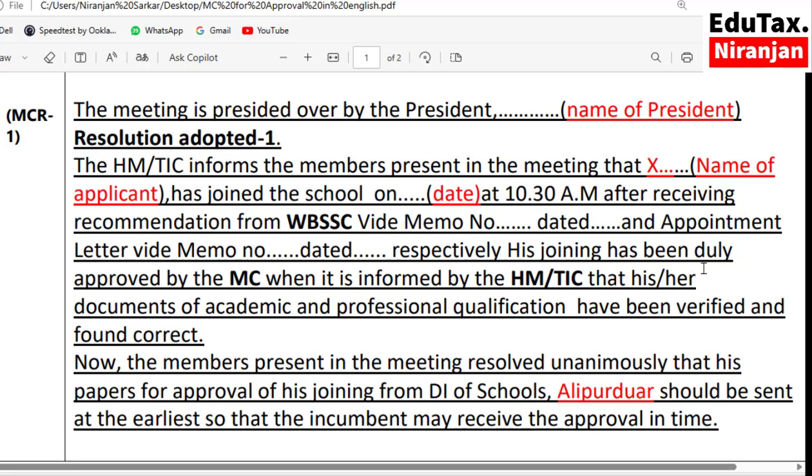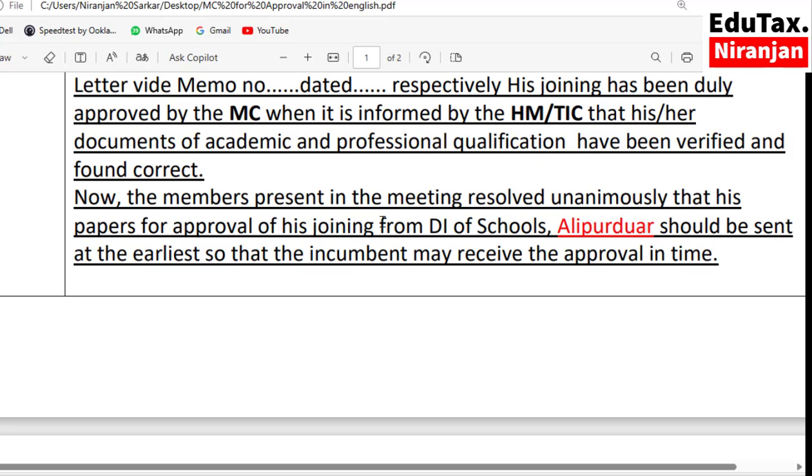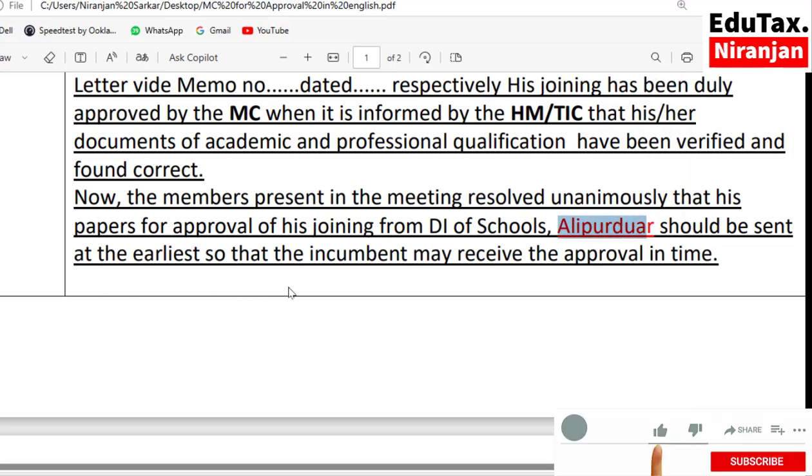His or her joining has been duly approved by MC when it is informed by HM or TIC that his or her documents of academic and professional qualification have been verified and found correct. Before joining, you should verify the documents of academic and professional qualification with the original document. Now, the members present in the meeting resolved unanimously that his or her papers for approval of joining from DI of school, Alipurduar. You should write your district name here. Should be sent at the earliest so that the incumbent may receive the approval in time.